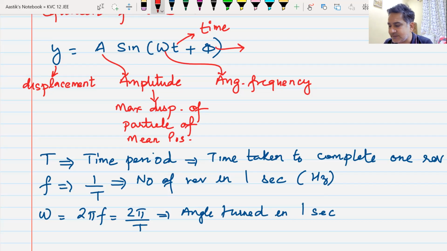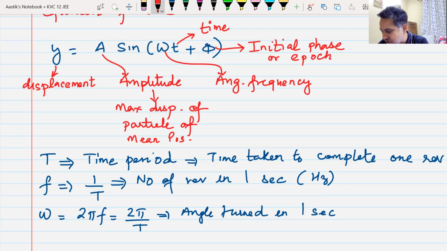What is this actually known as? This is known as initial phase, or sometimes we call it by the term epoch. Initial phase or epoch.